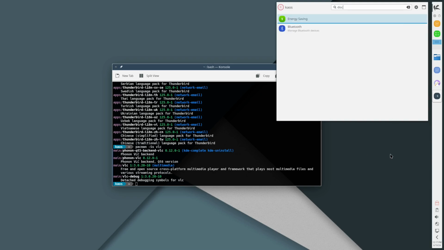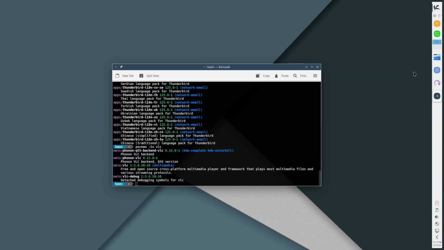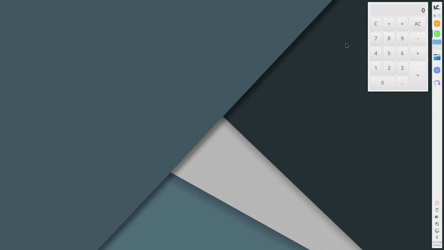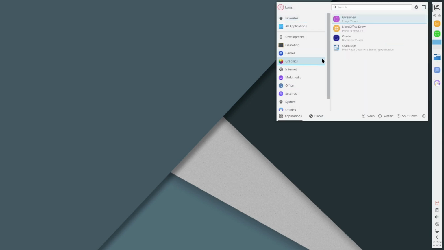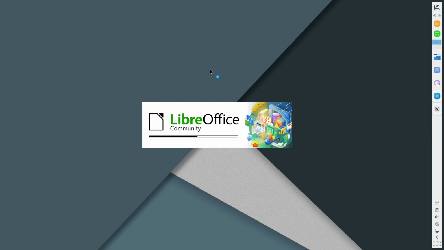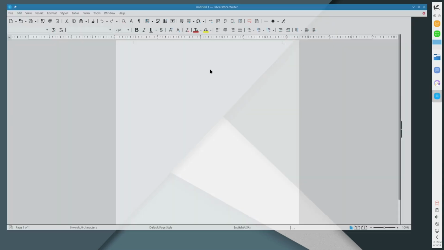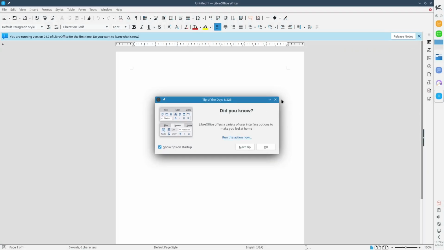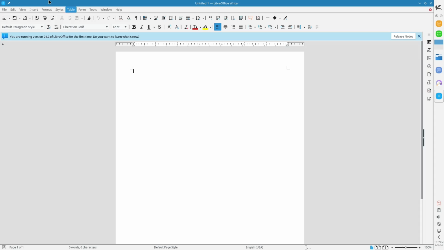I'm surprised Discover's not in here. That's a Plasma application. Let's, while we're here, before we close everything out, see that's the calculator I was looking for. We installed the Office suite, so I wanted to have a look at what the Office suite looked like, make sure it styles itself properly, which it should. This distribution generally does a good job of looking well. So there you go. It looks pretty nice.